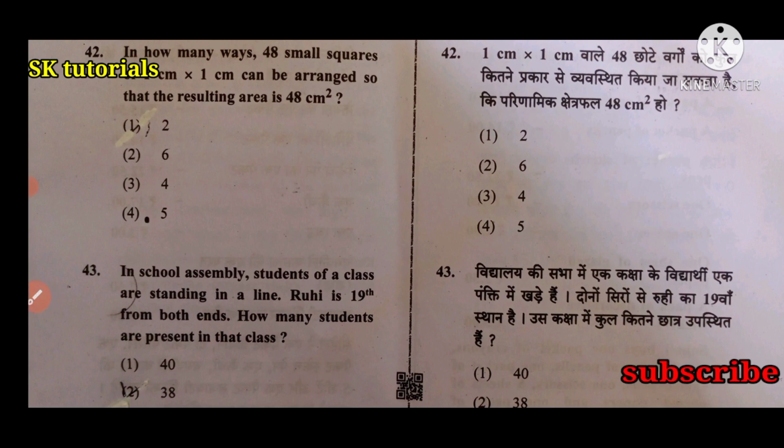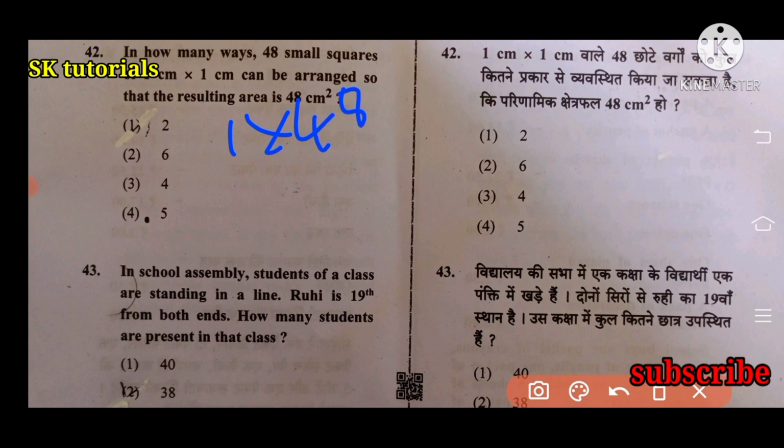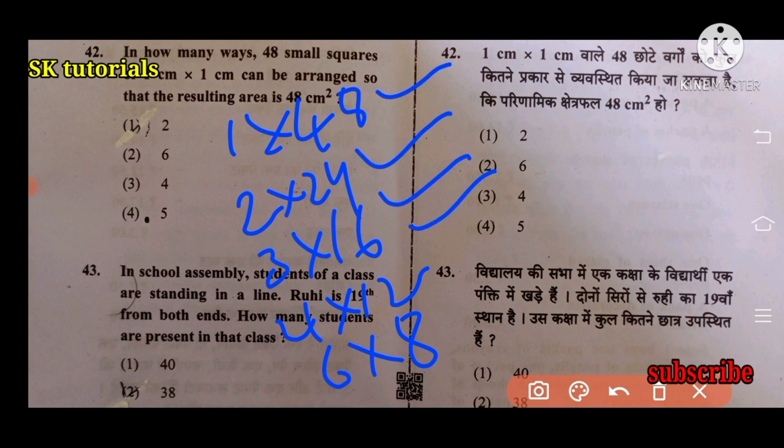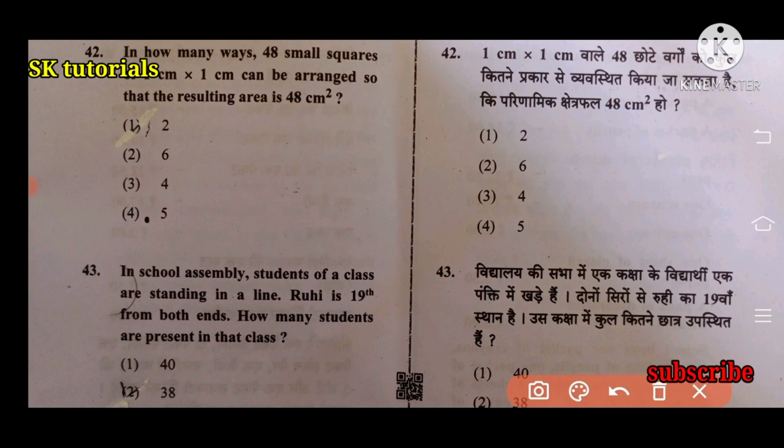Next question. In how many ways can 48 small squares of 1 centimeter into 1 centimeter be arranged so that the resulting area is 48 centimeter square? 1 into 48 is 48, 2 into 24, 3 into 16, 4 into 12, 6 into 8. Total 5. Right answer is option 4.